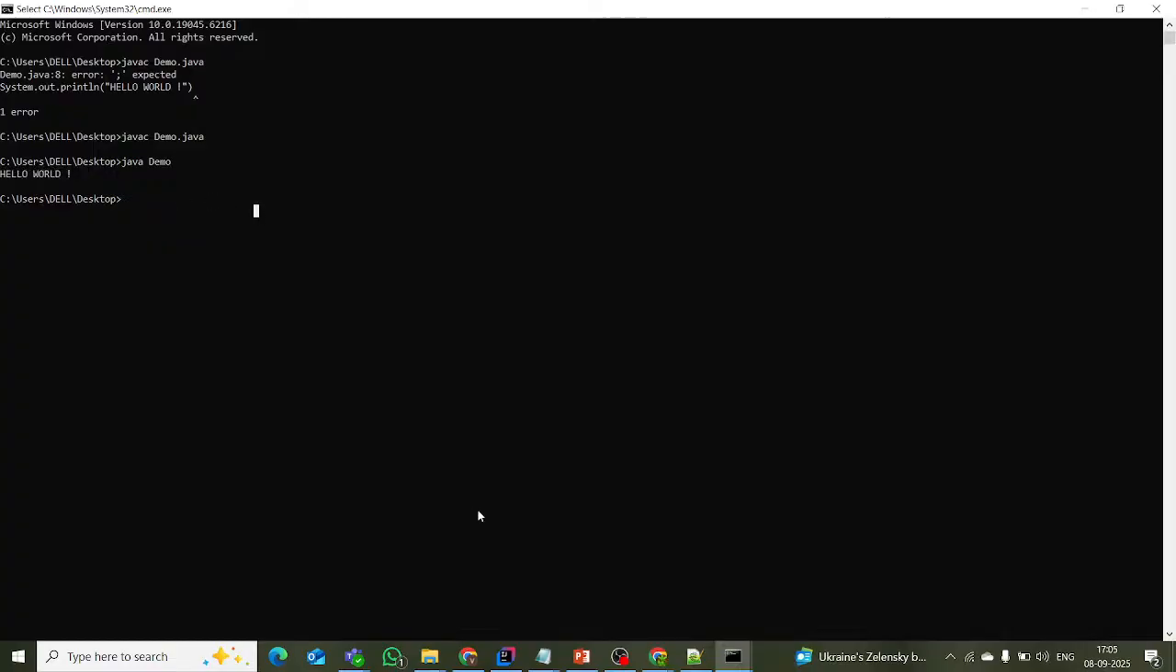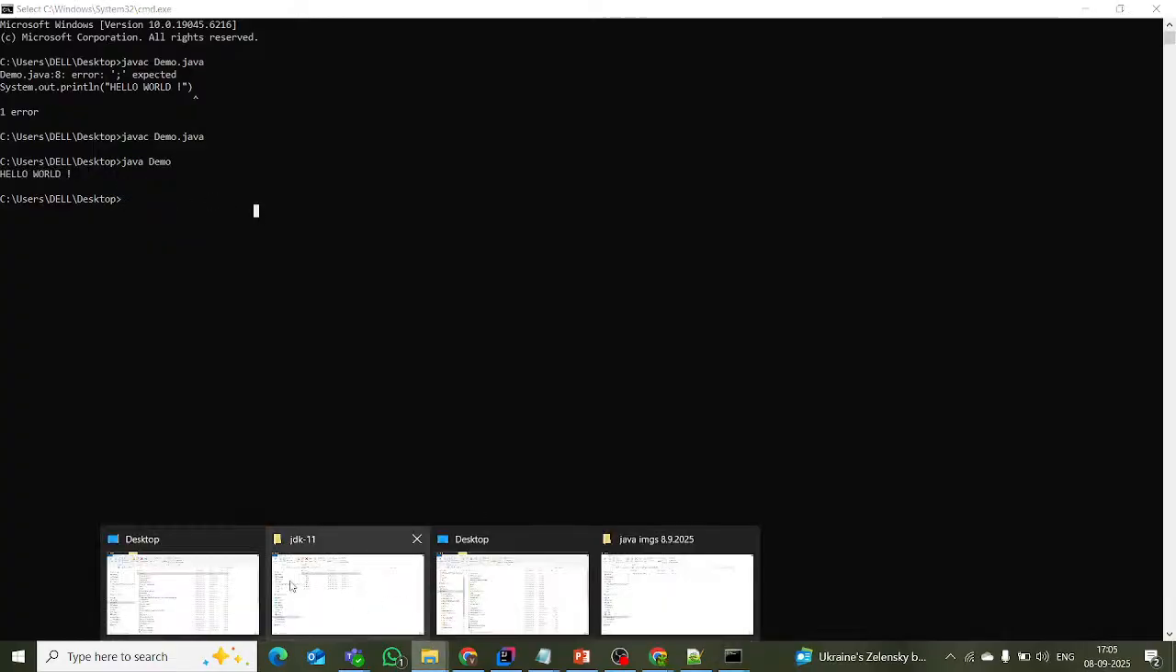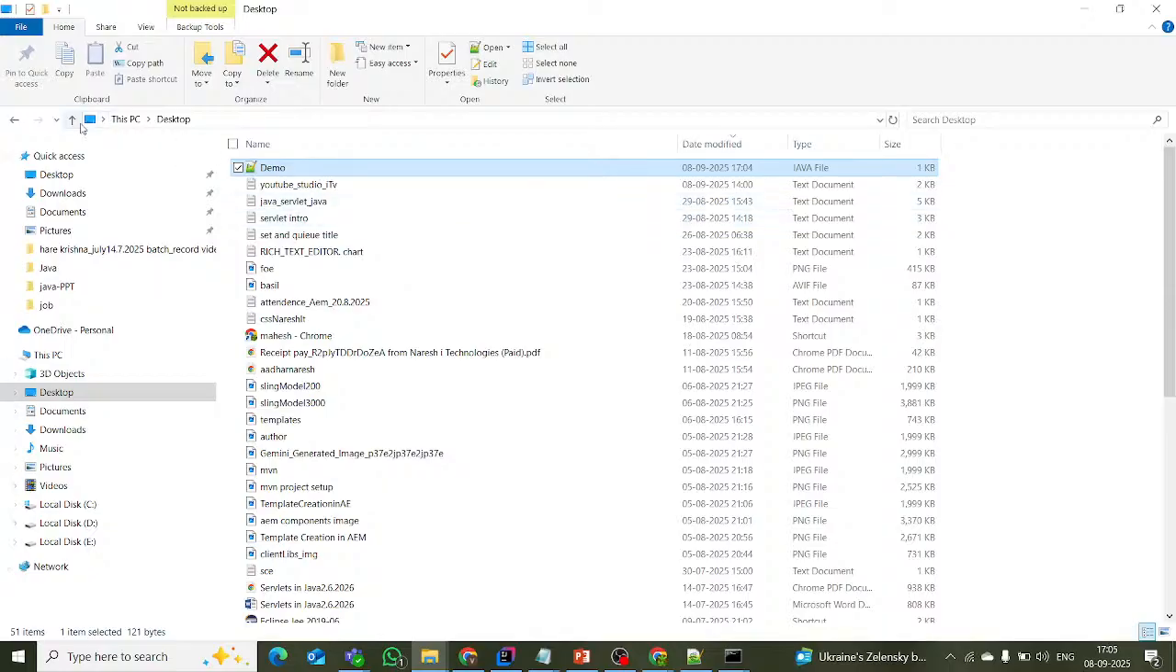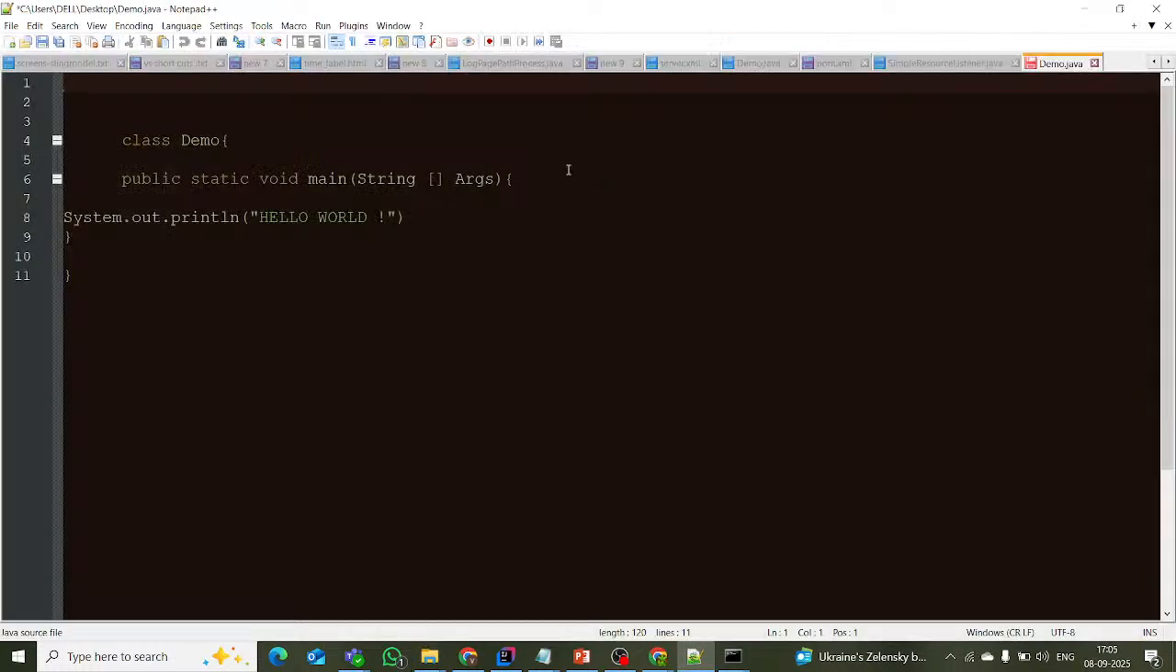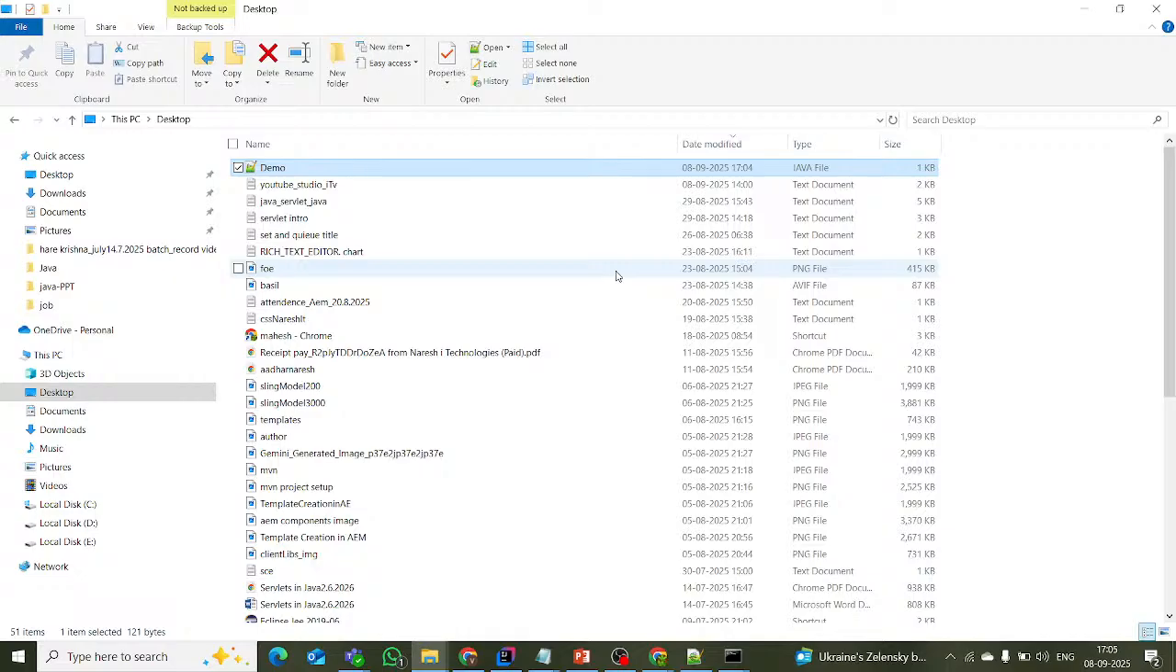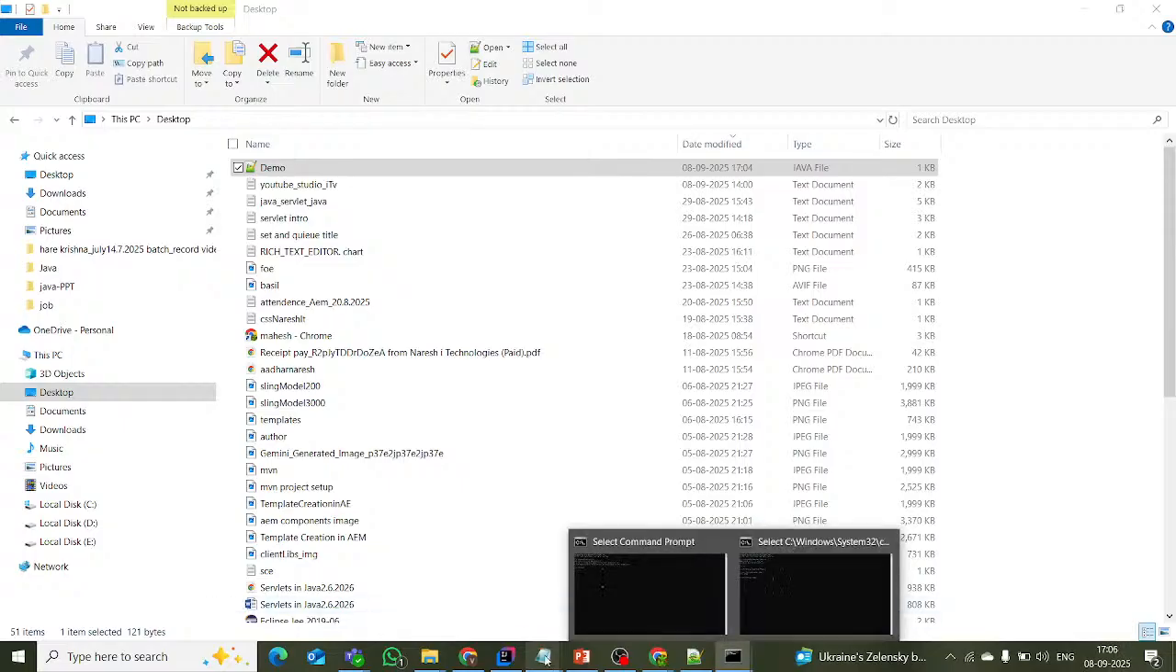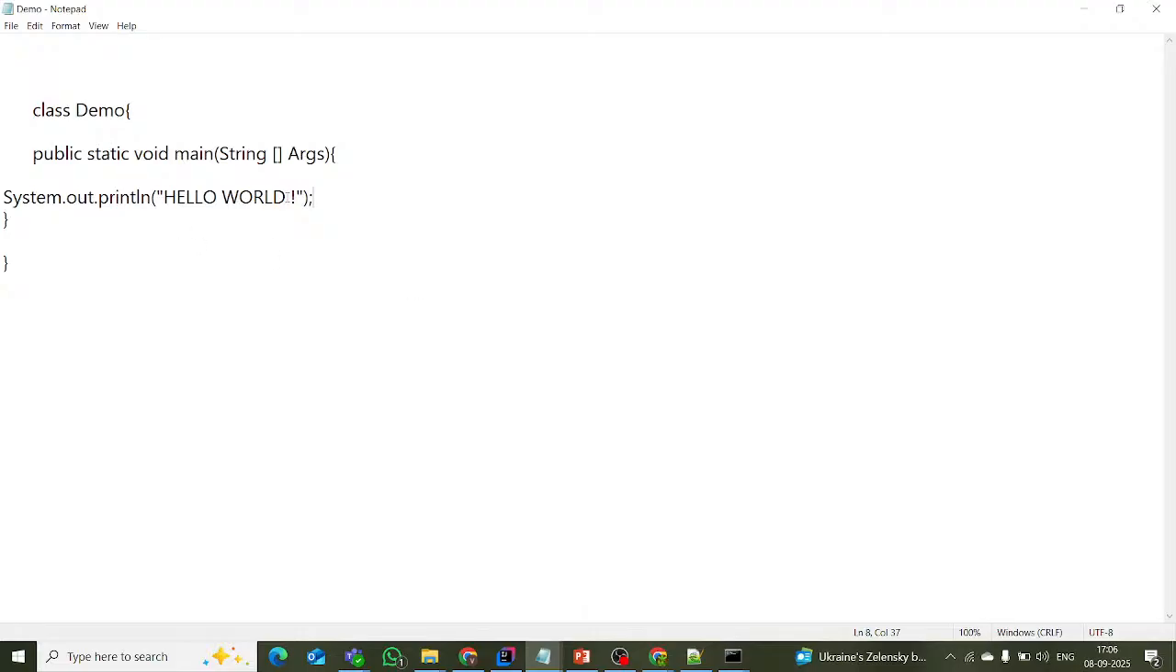Clear? Now let me check this one. So the JDK is working properly, right? If I remove this hello world, let me remove this hello world and give something else, a name like search, and save this one in the demo.